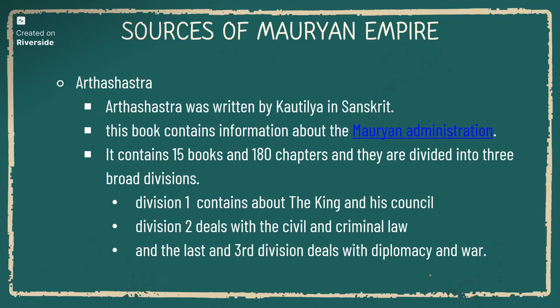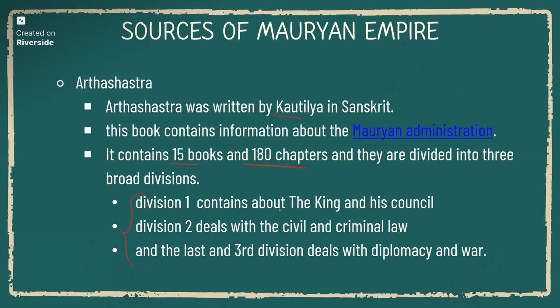Okay, and the next one is Arthashastra. Arthashastra was written by Kautilya. We have seen that he has written it in 3 volumes, and it contains information about the Mauryan administration. This Arthashastra is the most important source not only for Mauryan Empire but also for ancient Indian history. So it contains 15 books and 180 chapters, and it is divided into 3 divisions.